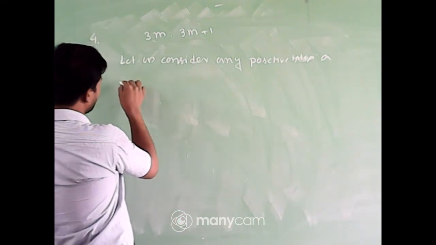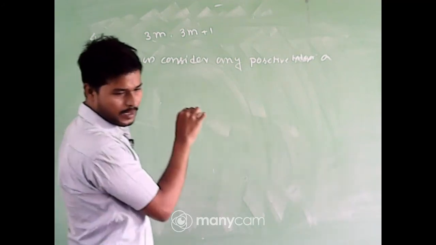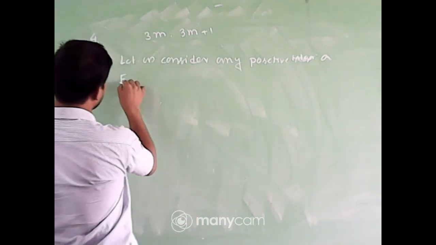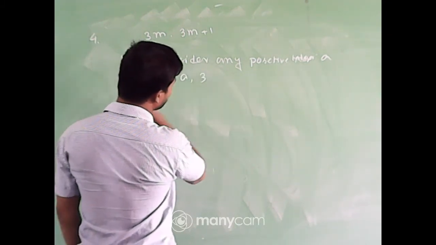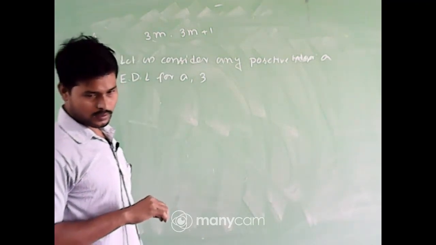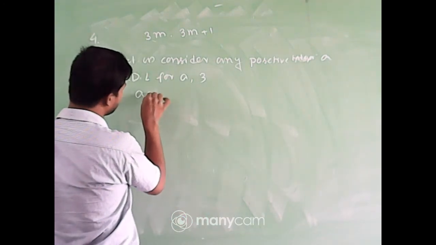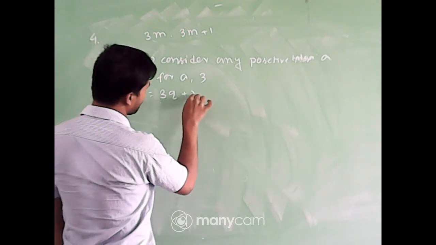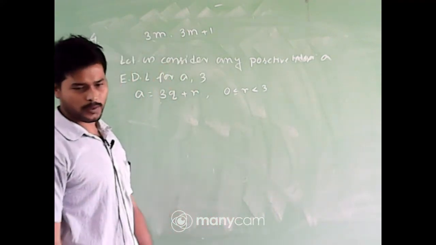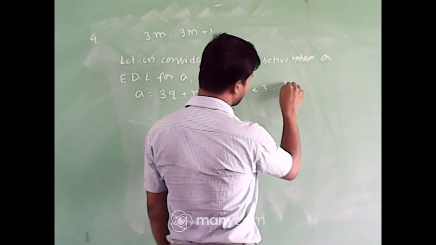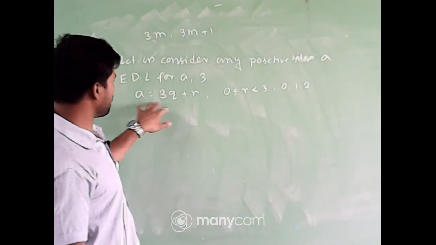Now, if I apply Euclid's division algorithm for the number a and the number 3, what can we write? Yes, you have already written, that is a equal to 3q plus r. Very good. So we can write a is equal to 3q plus r, where 0 less than or equal to r, less than 3. So what are the possible values of r? The possible values of r are either 0 or 1 or 2. So 3 possible cases may arise when we divide a by the number 3.